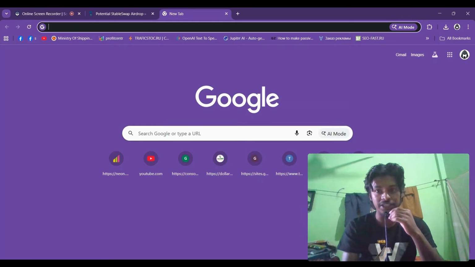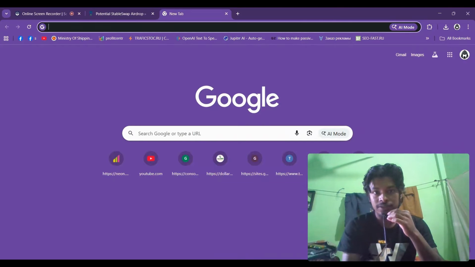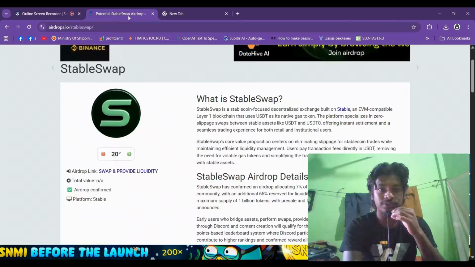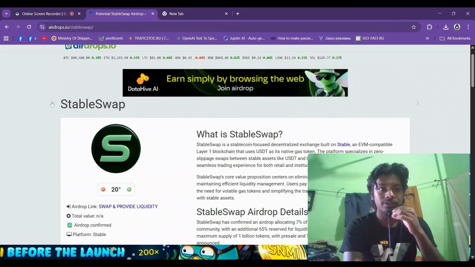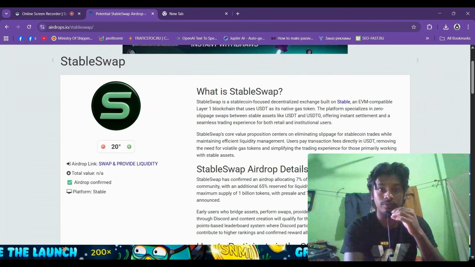Today I can share with you another useful airdrop, where you can earn some free tokens by completing tasks, like swap tasks, etc. This December you can use these airdrops. The first airdrop is StableSwipe. Okay, StableSwipe. What is StableSwipe?